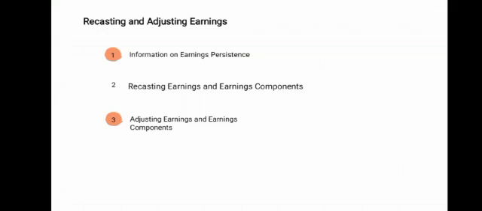Analysis of operating results for the recasting and adjusting of earnings requires reliable and relevant information. Major sources of this information include, first, the income statement; second, other financial statements and notes; and third, management discussion and analysis.